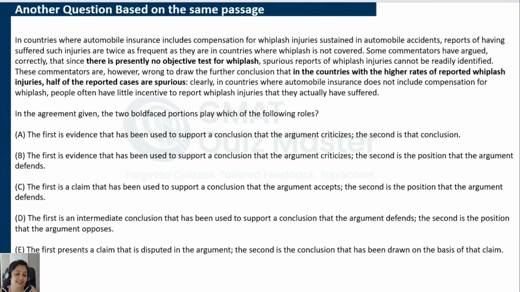Now, as promised, here is the other OG question which is based on the same passage. This question has different sentences highlighted as boldface, and therefore the answer choices are different, but the logic of the passage stays the same. Do try this one and let me know how it goes. Good luck.